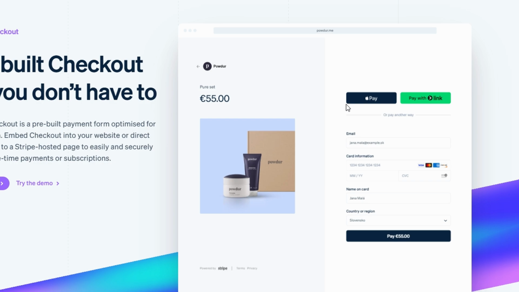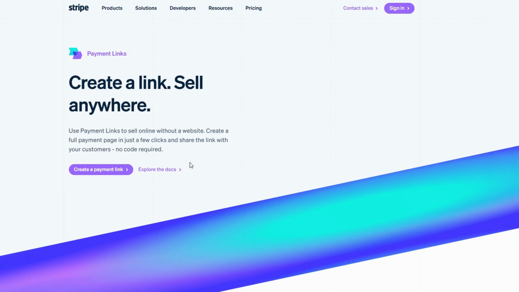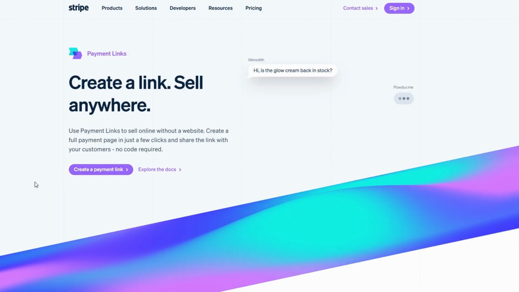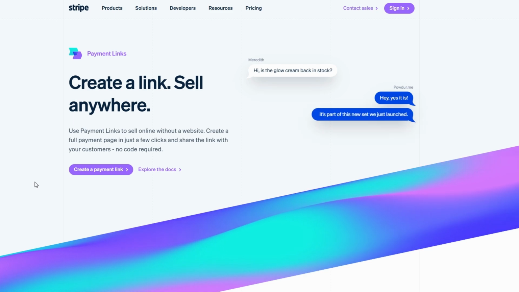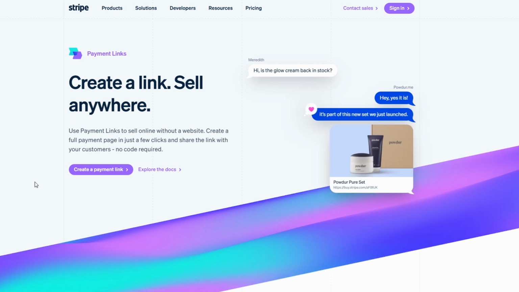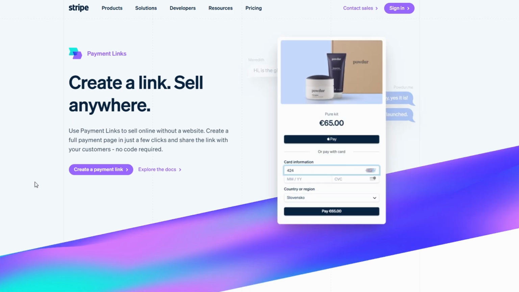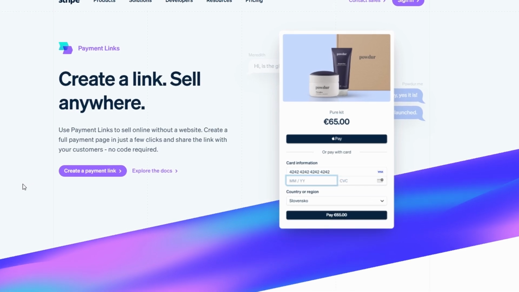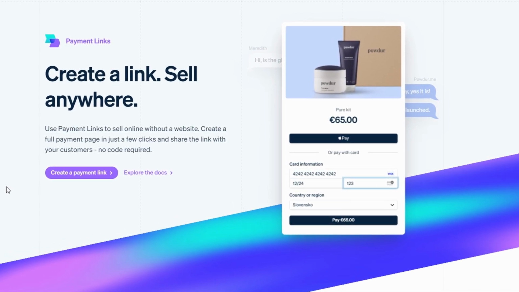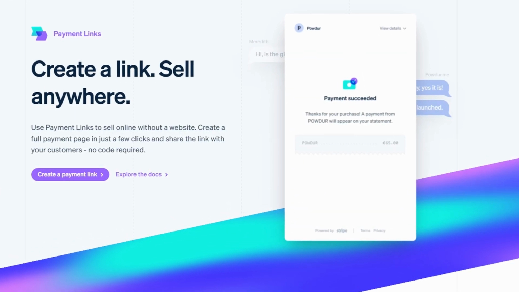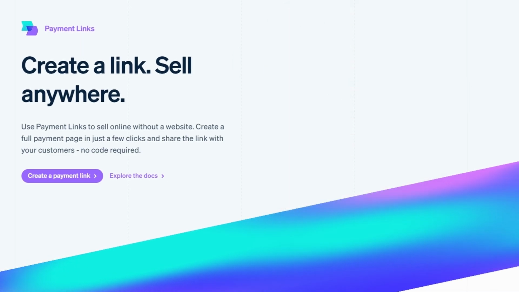If you don't have an online store but still need to collect payments, Stripe lets you send payment links directly to your customers. This is a great option for freelancers, service providers, or anyone who needs to send an invoice or request payment without an e-commerce platform. You can customize the payment link with your branding and include any specific payment details.